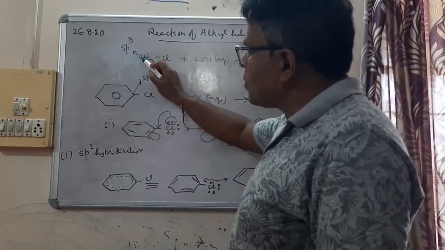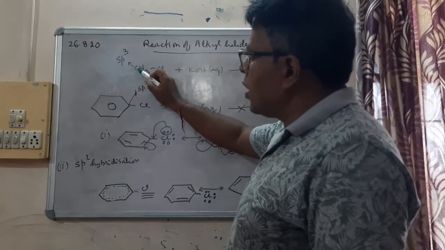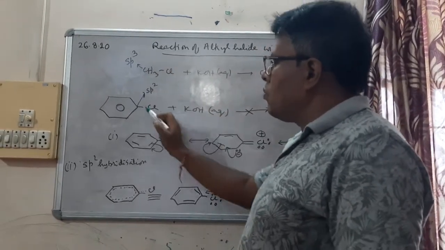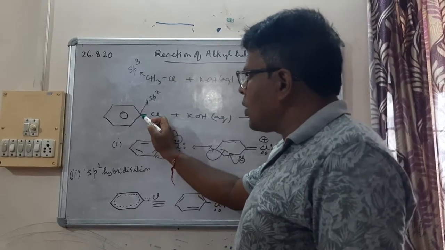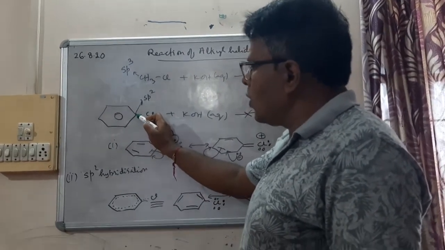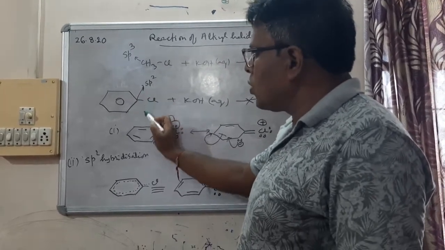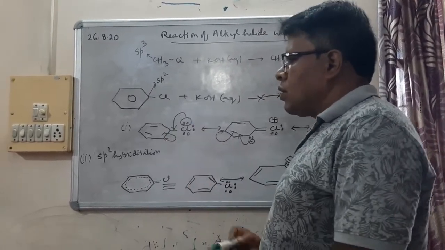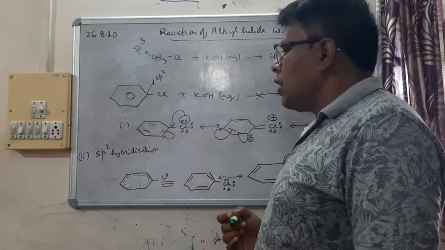Here carbon is sp3 hybridized, so this carbon atom is less electronegative. But in haloarene, this carbon atom is sp2 hybridized, so it is quite electronegative, and it does not allow the breaking of this bond. So this way also we can explain.